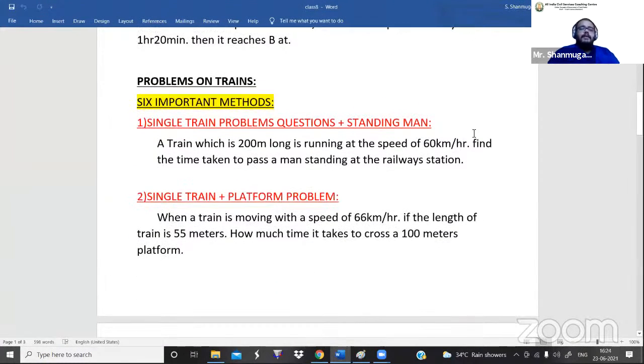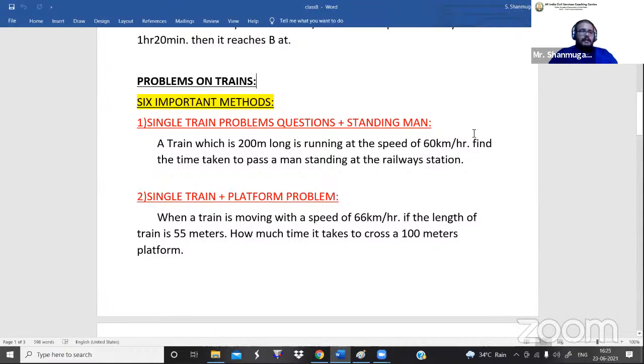So there is no introduction for problems on train, because very initially I have taught you that time and distance, problems on train, boats and streams all are the same in concept. So here also we have three parameters, that is distance, speed and the time value. The introduction I gave you for the first topic is very similar for problems on train also, so we don't need a separate introduction.